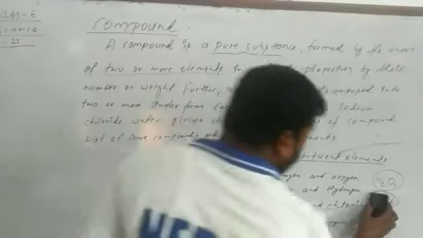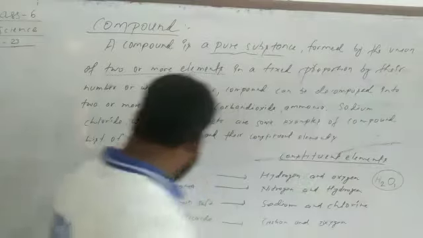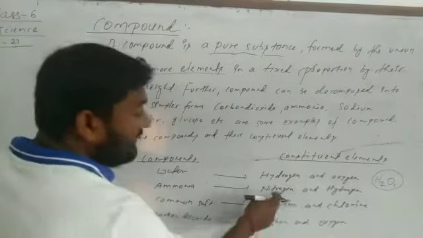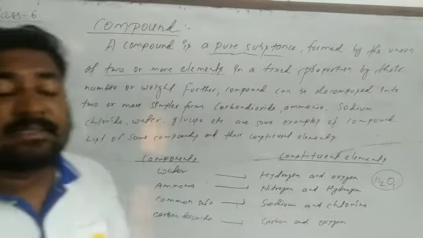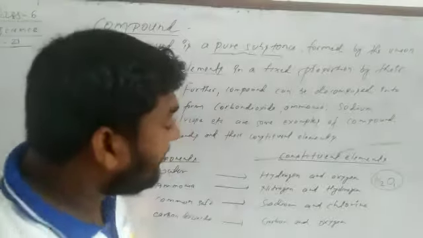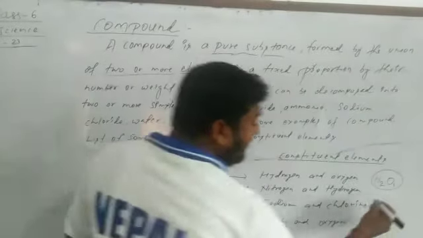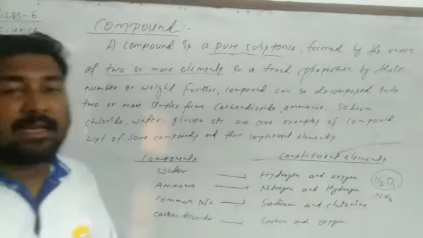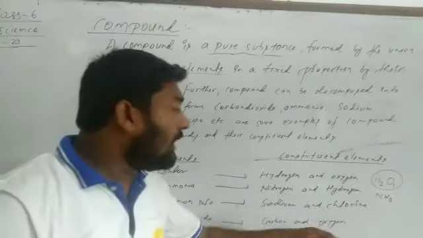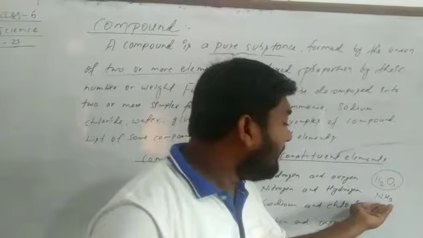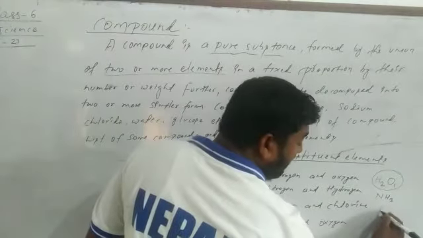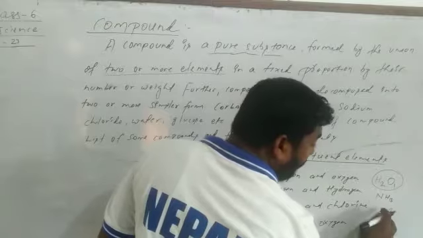Similarly, ammonia. How is ammonia made? Nitrogen and hydrogen. Ammonia is NH3. So, how many nitrogen? 1. And how many hydrogen? 3.